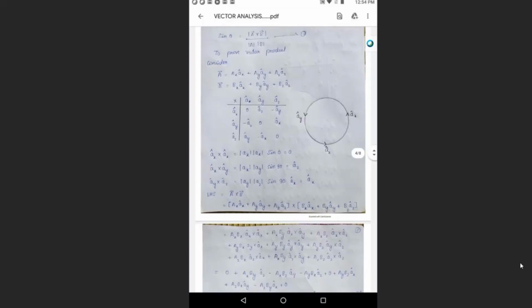Understood? So the cross product of two vectors will always be equal to the third one, either plus or minus depending on direction. The direction is given in the figure here. You can fill it. So diagonal values are always equal to 0, and the other values will be: AX cross AY is AZ, and AY cross AX will be equal to minus AZ.